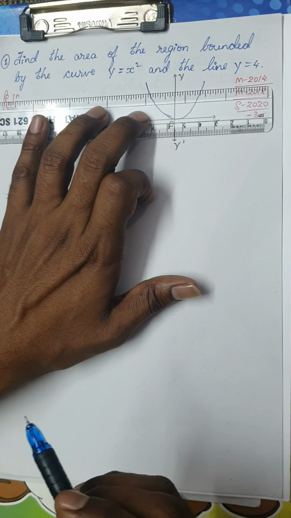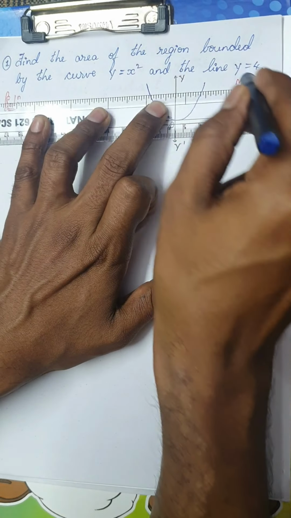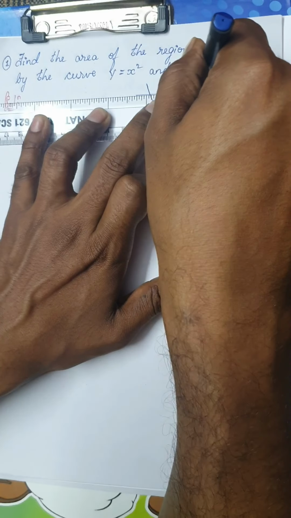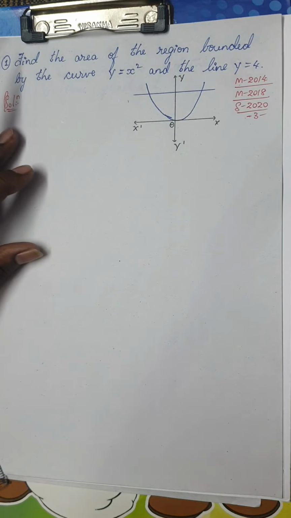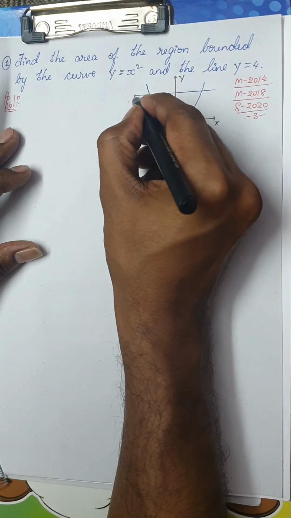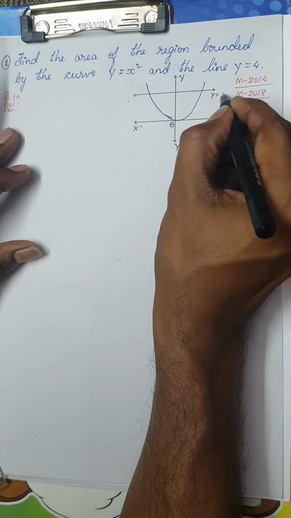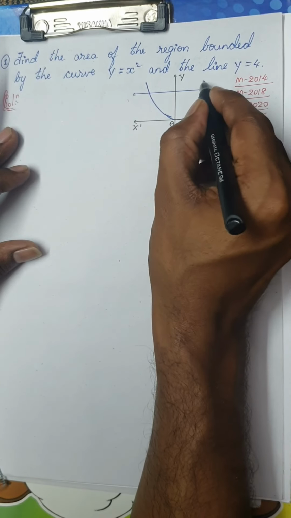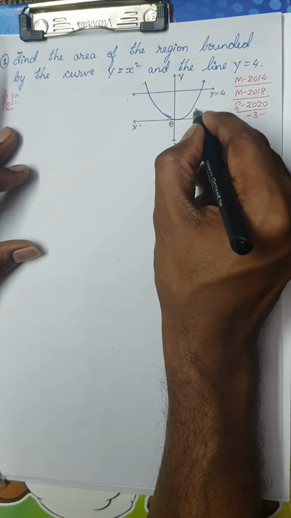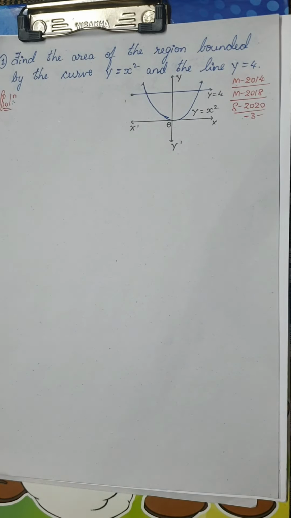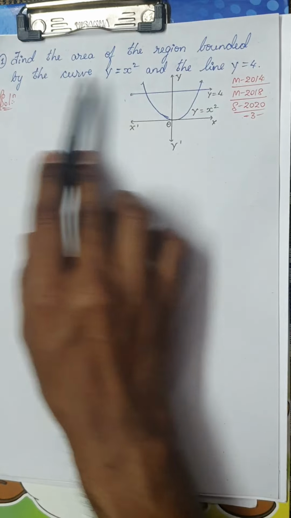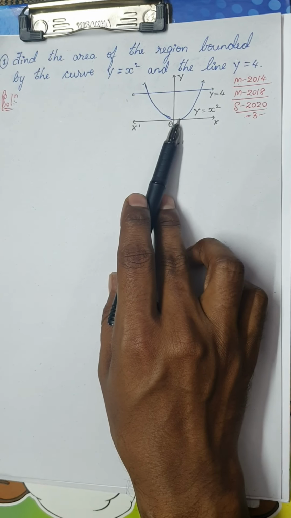So we know the standard equation of y is equal to constant is a constant function. You have seen this. So let me consider this as y is equal to 4. So let me name the lines, name the curves. This is y is equal to 4 and this curve is a parabola which is y is equal to x square. Now I want to find out the area bounded by this curve and this line.